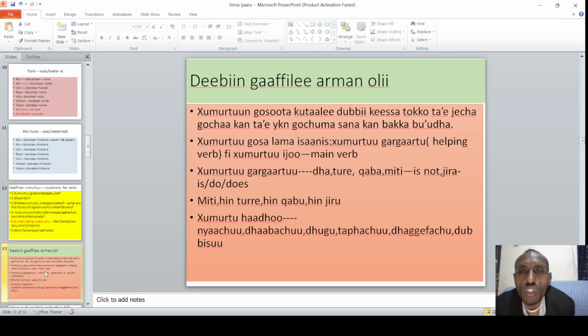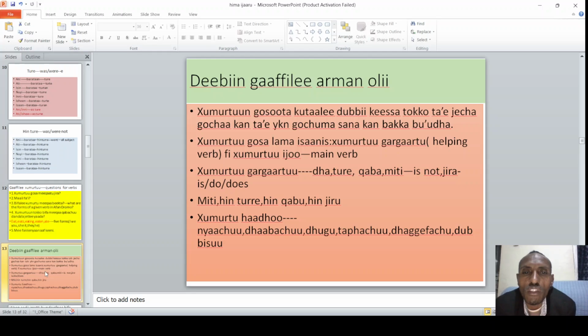Xumurtuu jechuun gosoota kutaalee dubbii keessaa tokko ta'ee jecha yookiin gocha kan ta'e, jecha gochaa kan ta'e action verb yookiin immoo gochuma sana kan bakka bu'udha. So it is the action verb or the verb itself there. That is one of the part of speech in Afaan Oromoo.